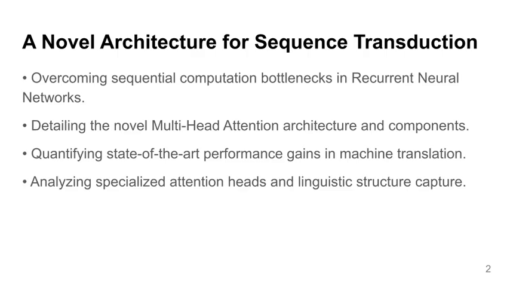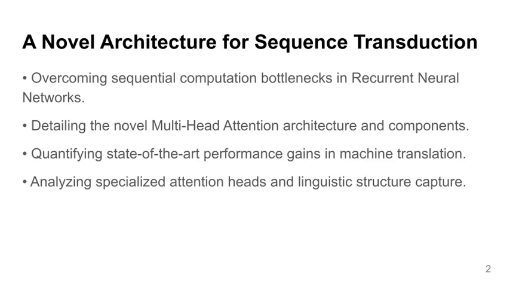Recurrent neural networks, specifically LSTMs and GRUs, have long defined the standard for sequence modeling tasks. However, the inherent sequential nature of these models poses significant barriers to efficient parallelization during training, especially with increasing sequence length. This presentation examines a paradigm shift in sequence transduction, the transformer architecture, which entirely discards recurrence. The transformer relies exclusively on attention mechanisms to draw global dependencies between input and output positions. By achieving constant path length, this model significantly enhances both computational speed and optimization capabilities.